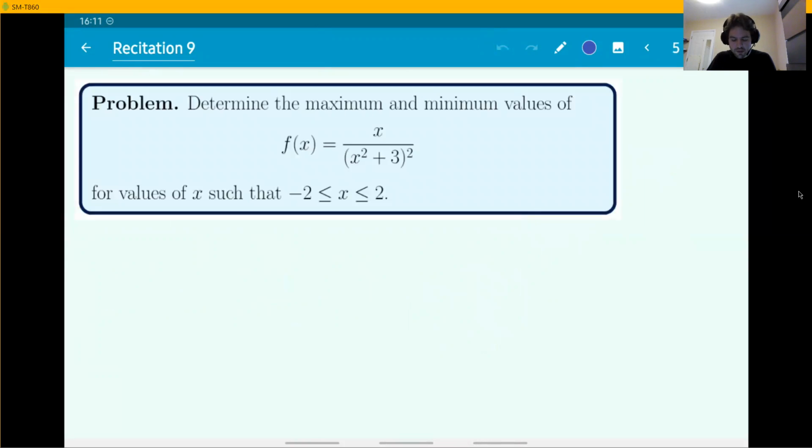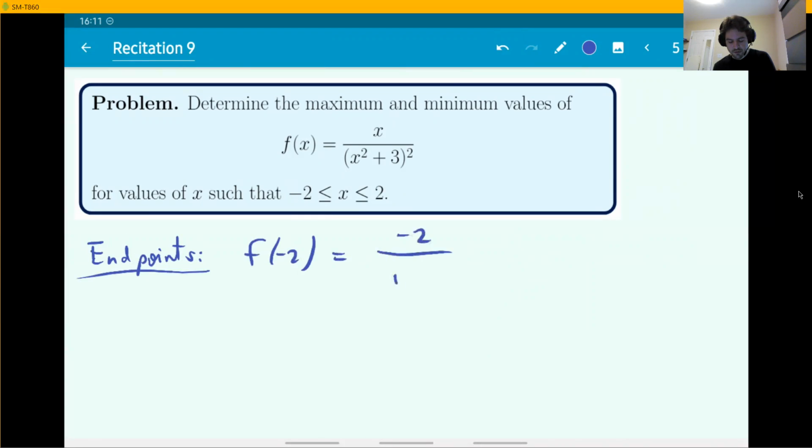Next question, determine the maximum and minimum values of this function for the values of x between minus 2 and 2. Now we want to find maximum values. How does the procedure go? Well, we know they exist because the function is continuous, first of all, on a closed interval between minus 2 and 2. First, check what's happening at the endpoints. Find the value of the function at those two numbers.